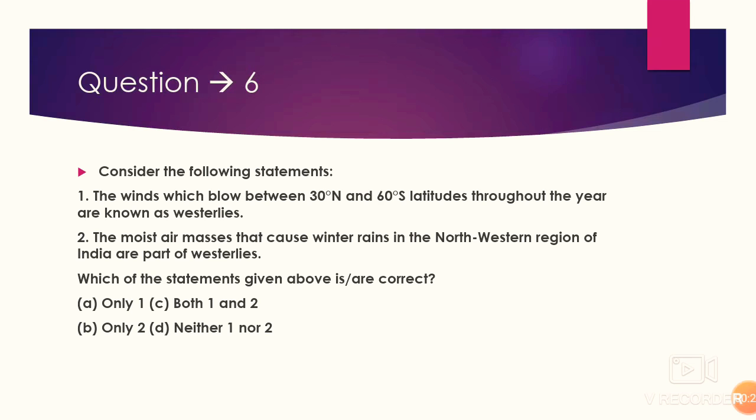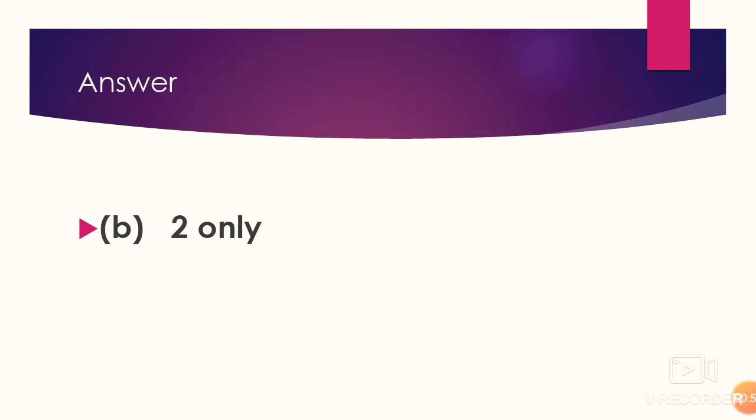are known as westerlies. The moist air masses that cause winter rains in the northwestern region of India are the part of westerlies. To solve this particular question, we need to have basic information about westerlies. What do you mean by westerlies? And also the rain which occur in northwestern India during the winter season, are they part of westerlies or not? We need to know. So let's go for a detailed analysis of westerlies.